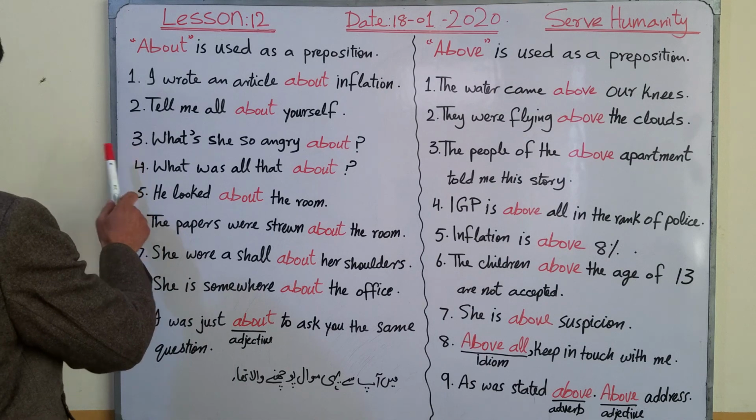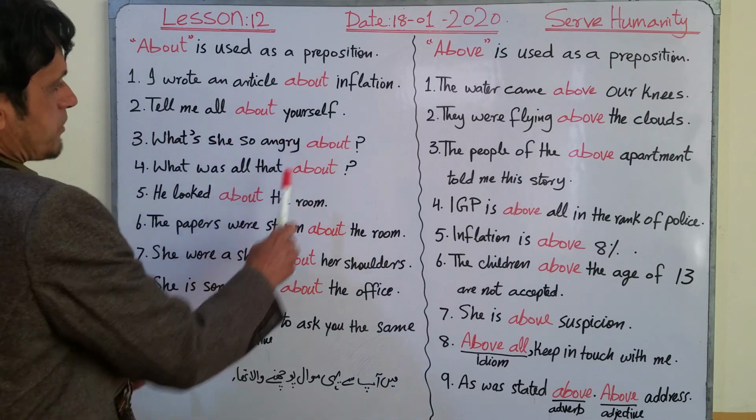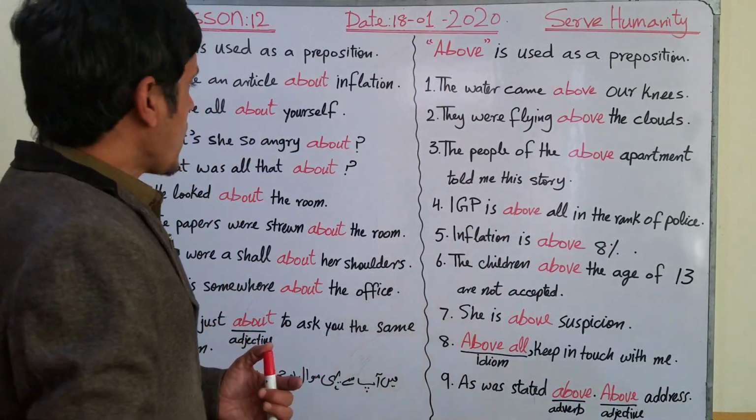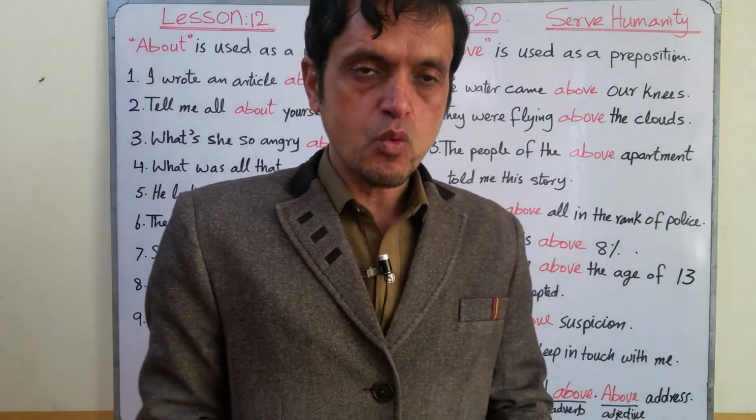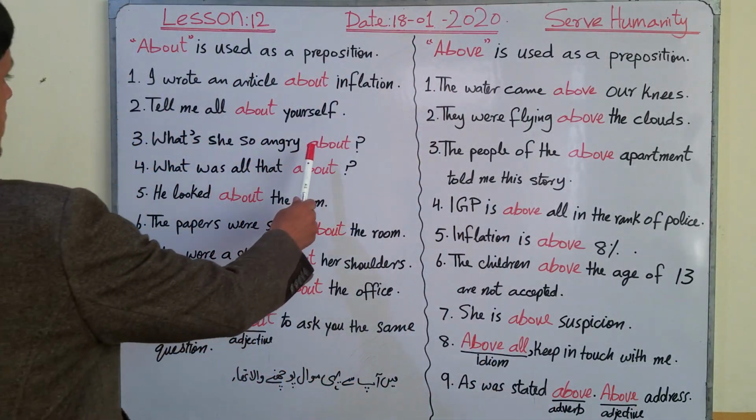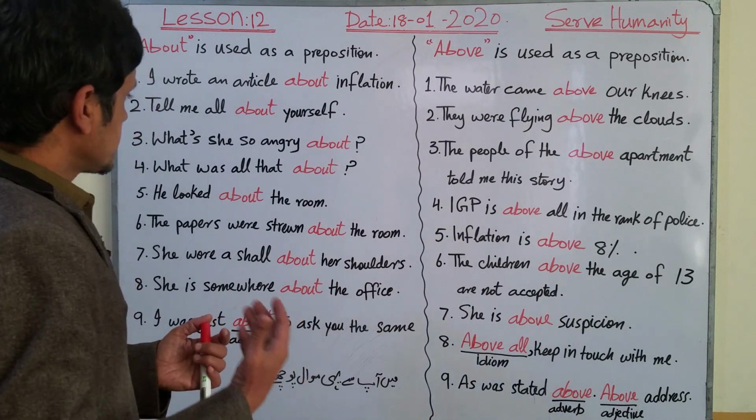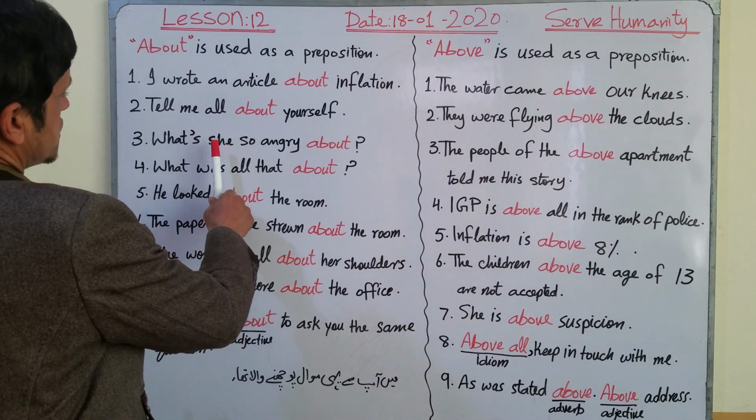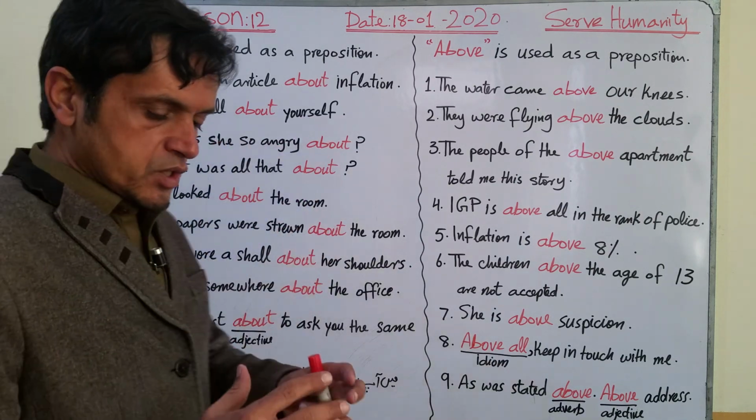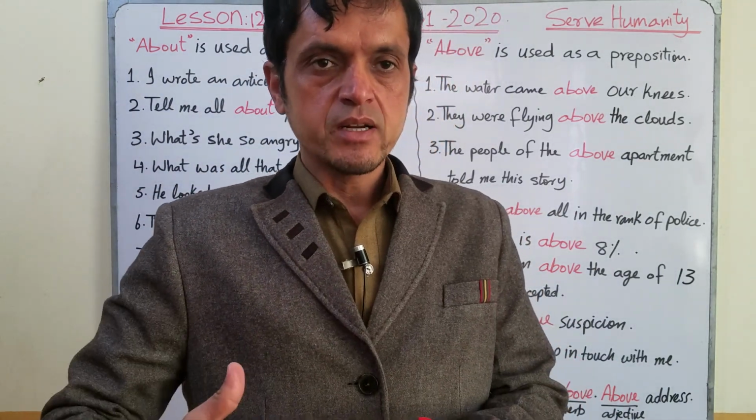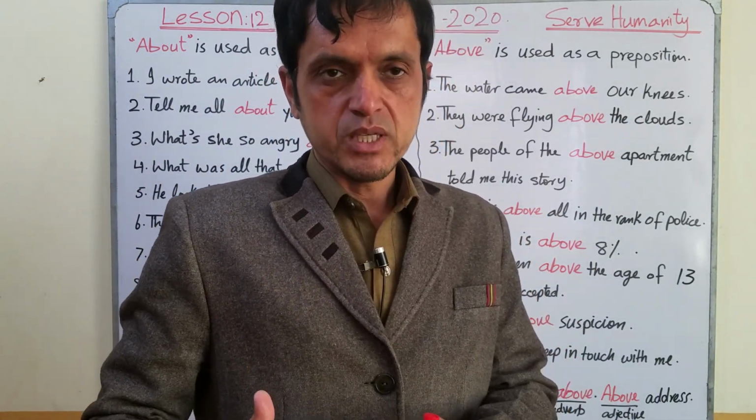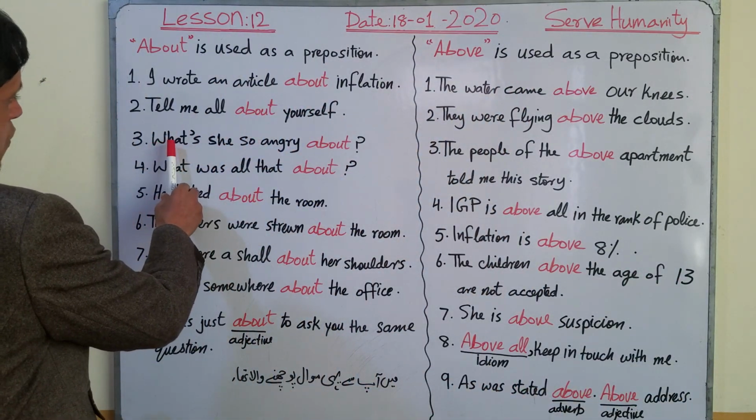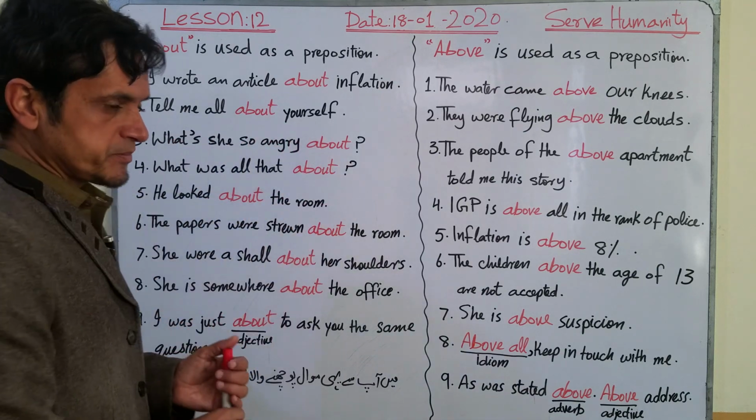Number 3, what's she so angry about? It means that she is very angry. Why is she angry with me? She is angry with me, but I don't know what she is so angry about. It means, what is the reason for her anger? She is angry with me, but I don't know the reason. So for the reason, you can ask what's she so angry about.